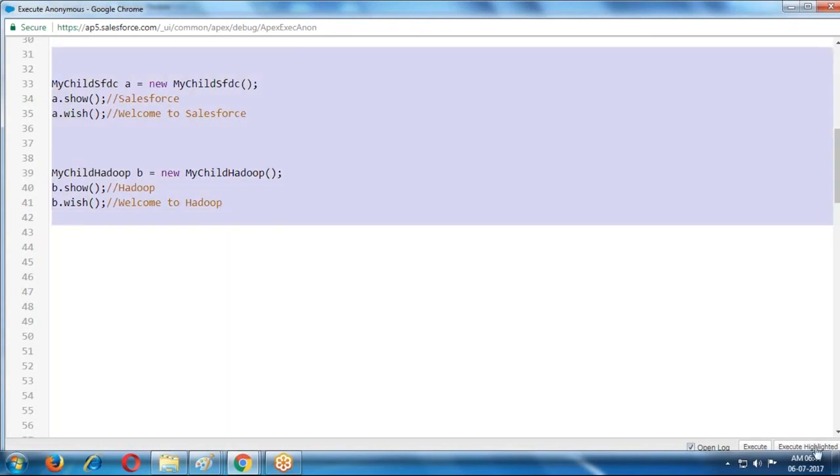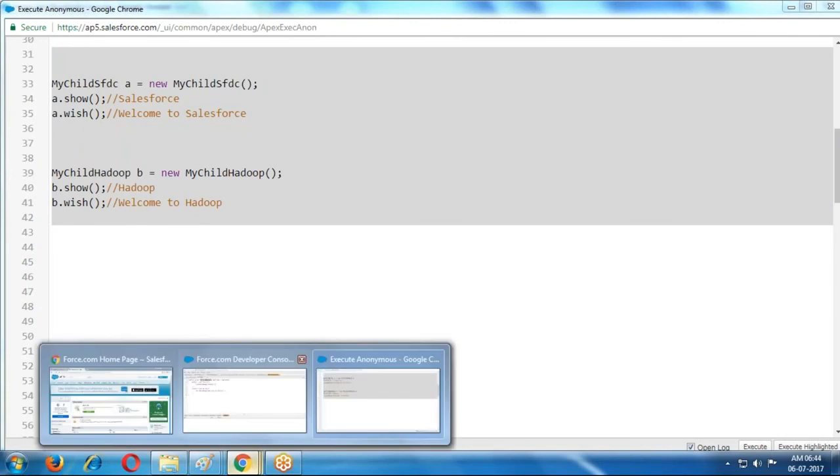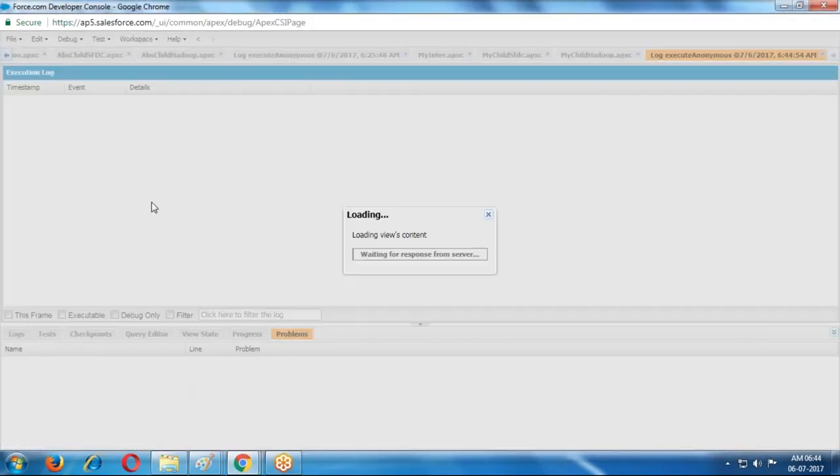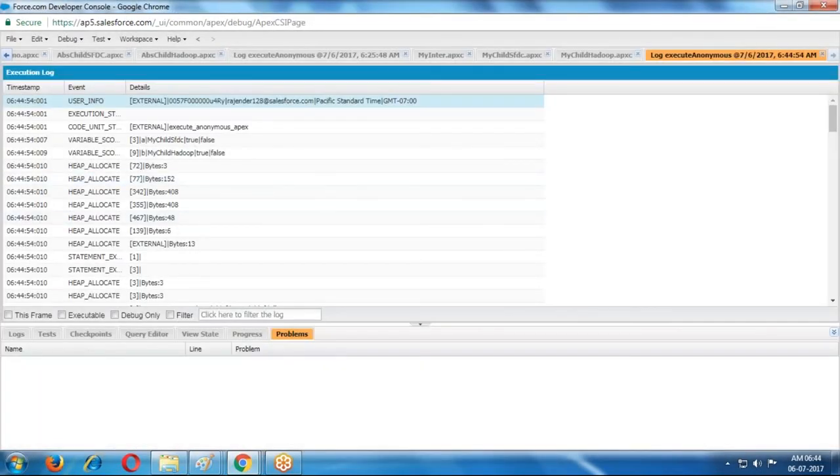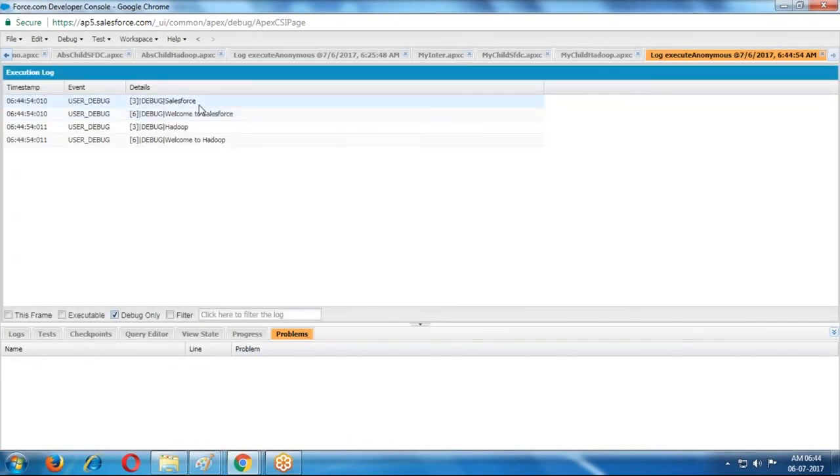Whenever I change the class names, in this case we are getting output. What is the output? Salesforce welcome to Salesforce, Hadoop welcome to Hadoop. But in the previous case, Salesforce welcome to Salesforce, Salesforce welcome to Hadoop.